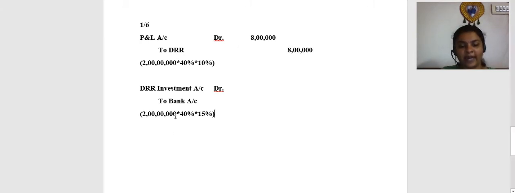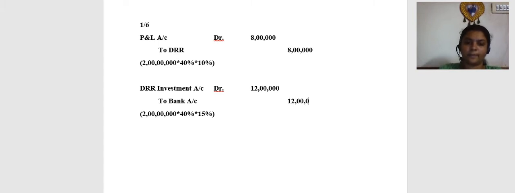So I am taking the amount directly into 15%, which is 12 lakhs. Right, friends? So these are the 2 entries that you have to mandatorily disclose.